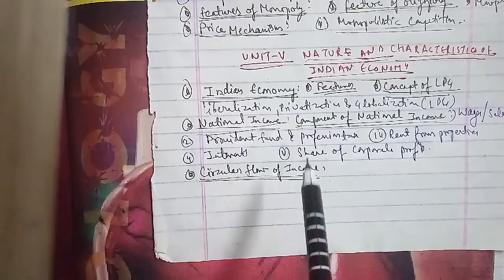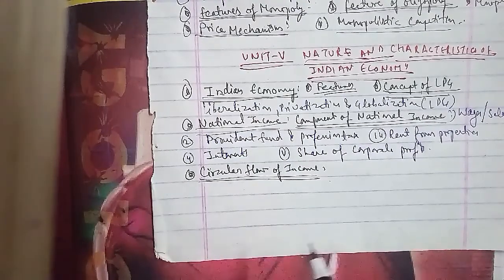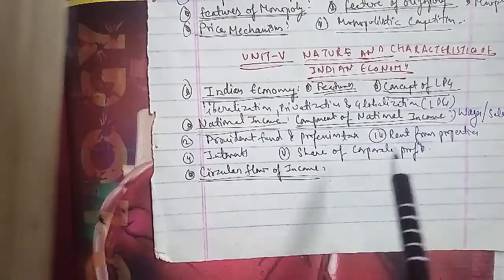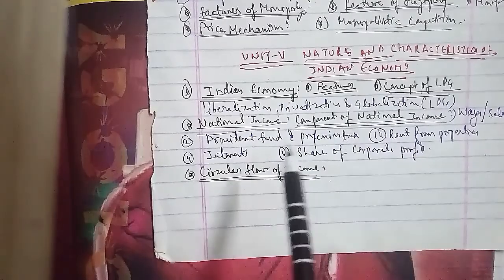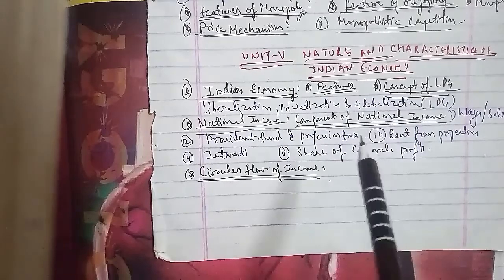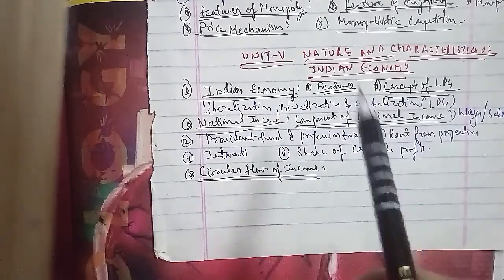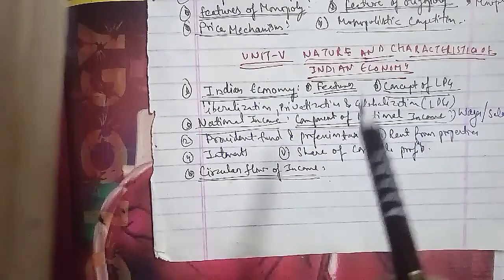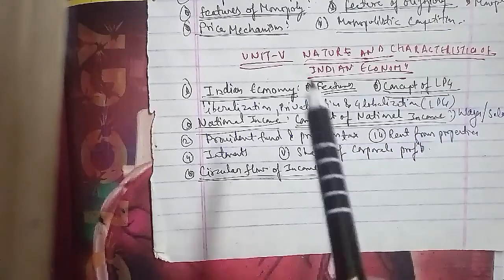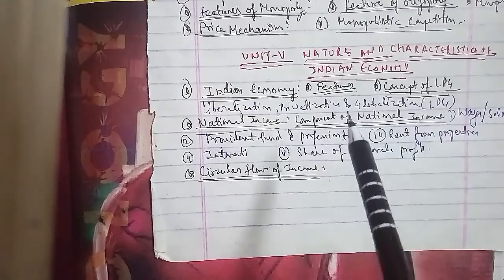We have the household, and households own factors of production which they supply to firms. The firm uses factors of production supplied by households to produce goods and services. Households receive income from the firms in exchange for supplying factors of production. Firms pay money to households for using the factors of production. Households spend on goods and services produced by firms. Firms sell goods and services to households. These are the transactions between households and firms.